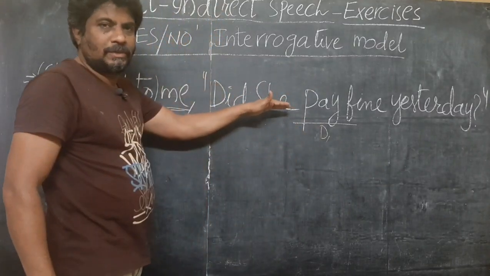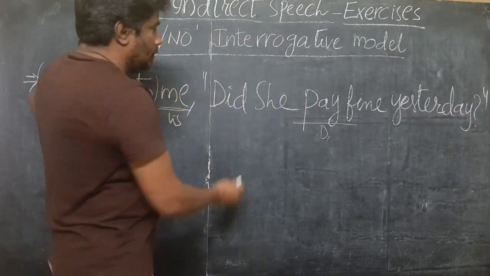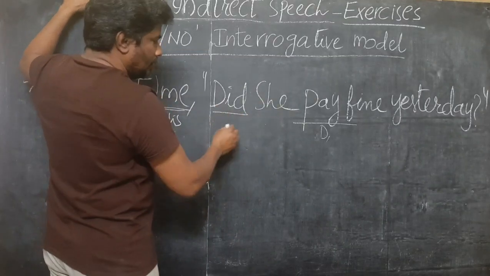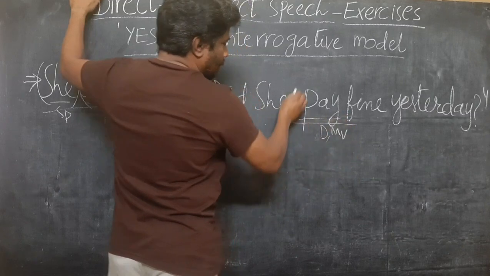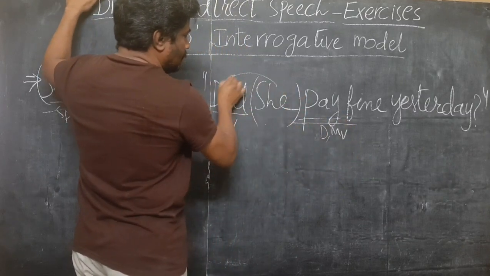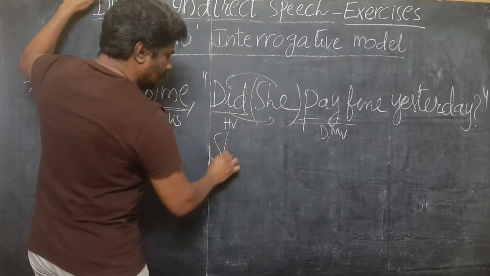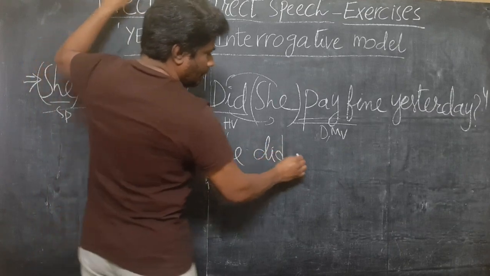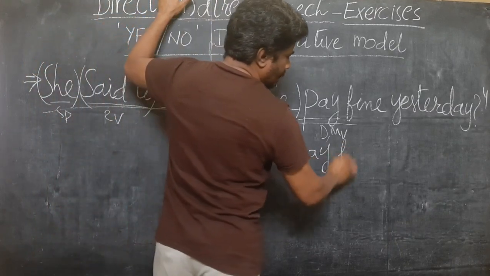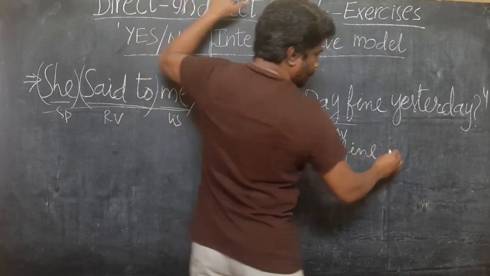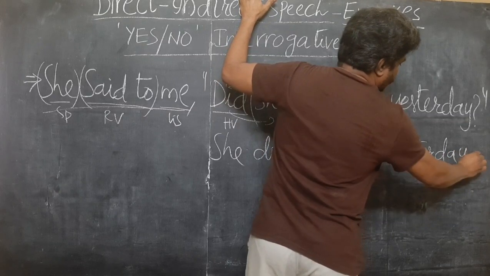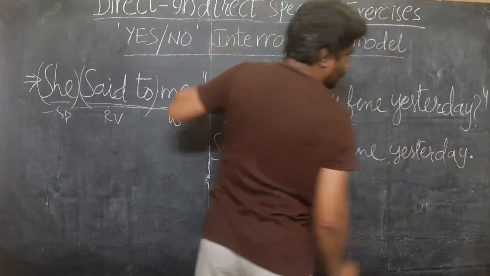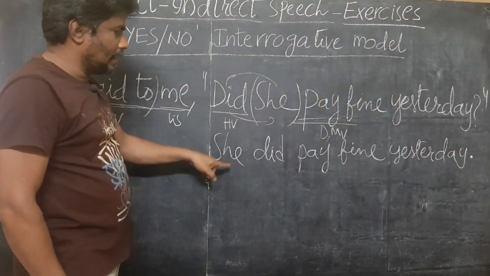You have to transform this yes no interrogative to SR2. The first word of a yes no interrogative is the helping verb, and then identify the main verb. Pay is the main verb, and in between these two, she is the subject. Interchanging these two places: she did pay fine yesterday. This is the SR2 sentence. Remember, full stop. So yes no interrogative to SR2.